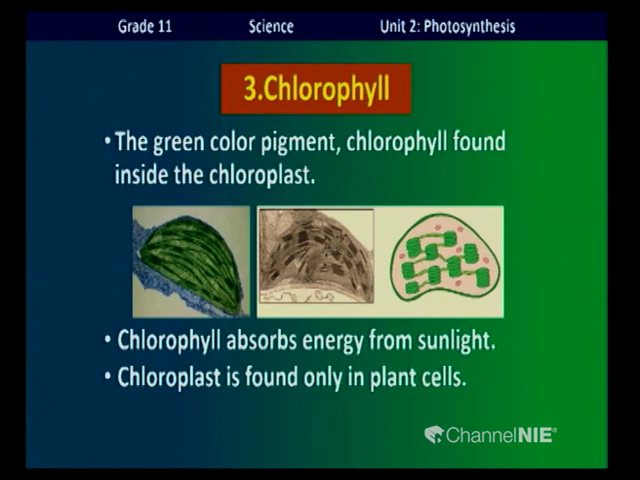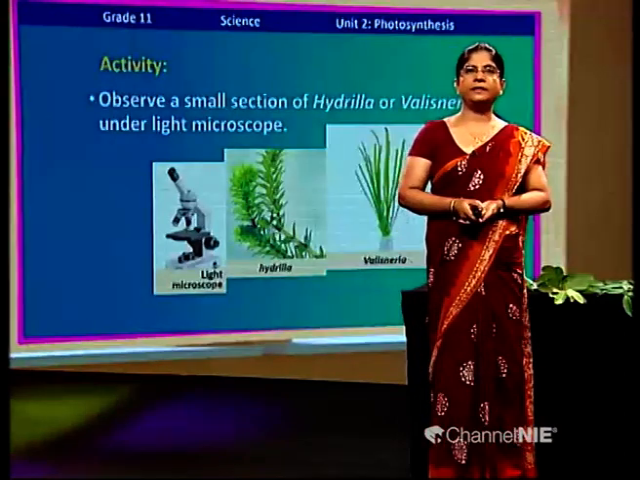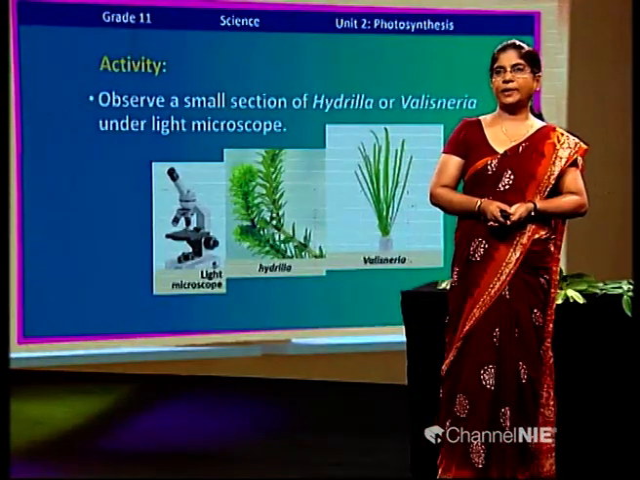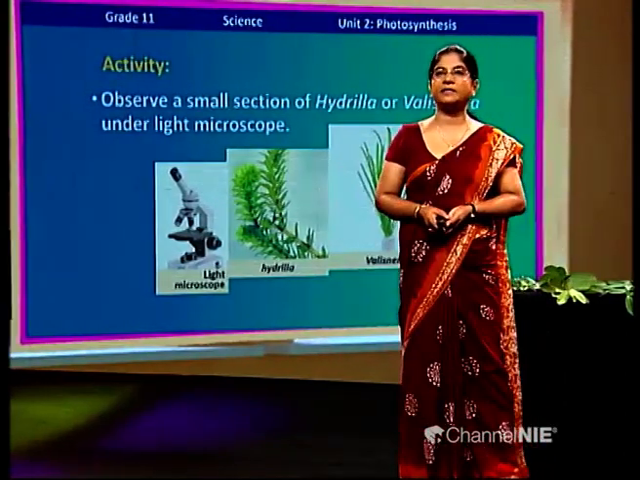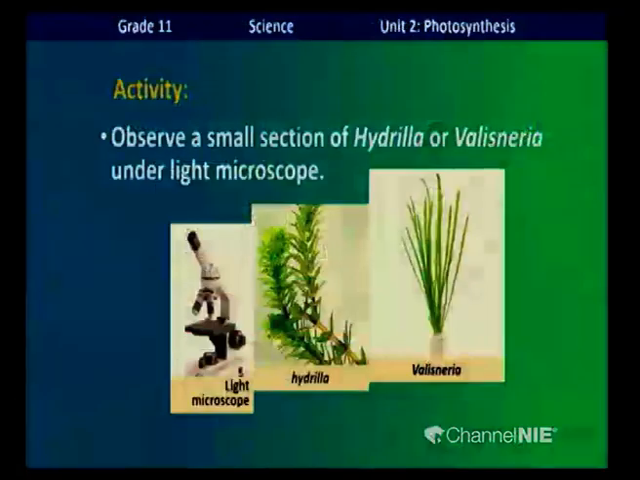The cell organelle, chloroplast. Now this diagram shows you the electron microscopic view of chloroplast. Chlorophyll in this chloroplast absorbs energy from sunlight. Now what are these plants, children? You can see Hydrilla and Vallisneria plants here.